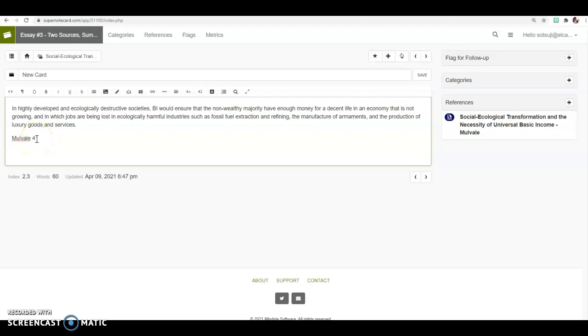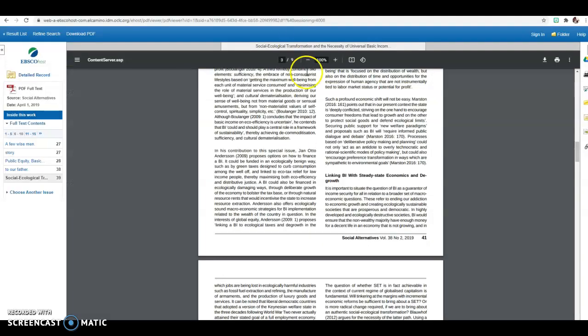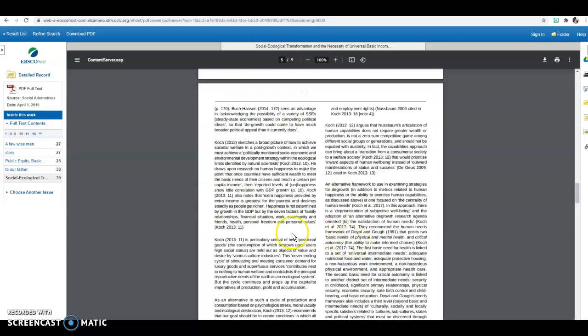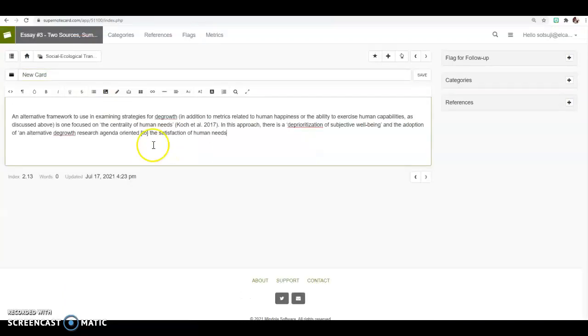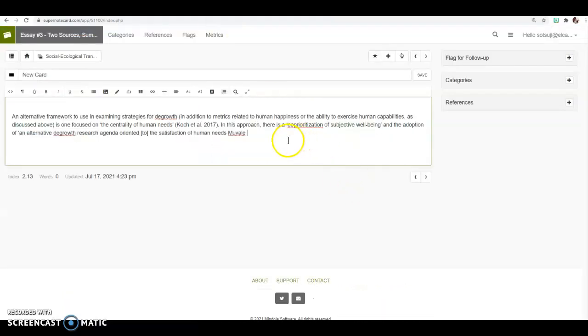Now, every time you make a card, what you want to do is add the reference. So let's say here, I am reading this article, right? And I really like this sentence right here. So I am just going to copy these sentences right here. Here it is. And it's Muvale. And it was from page 43. So you type in page 43.